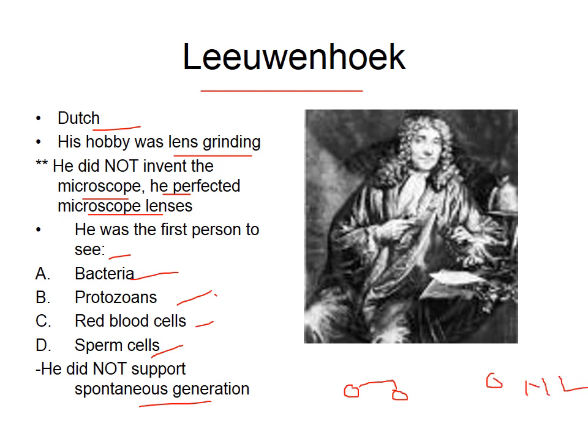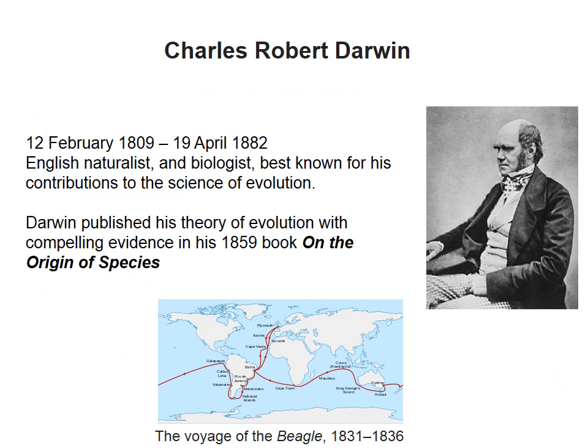Okay. Next, Charles Robert Darwin. He was a famous naturalist, biologist, and evolutionary biologist. He was a British naturalist, famous for evolution. His famous book, Origin of Species by Means of Natural Selection, was published in 1859. He wrote it years after completing his voyage.